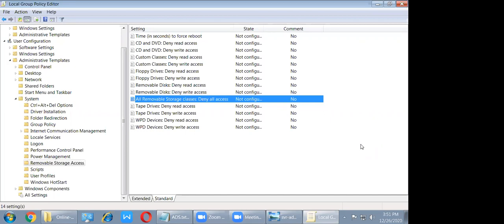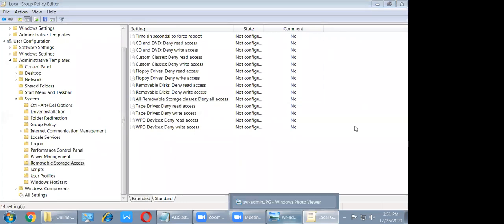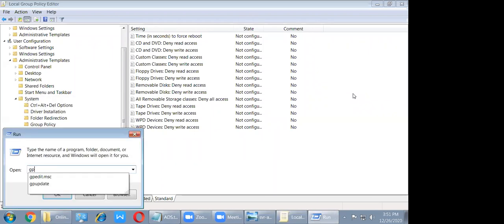Is that good? For home purposes it is no problem, right? But at corporate level, so many things are open and so many people are working, so that is the reason it is not workable. So that is the reason in Windows 7, they launched one command.